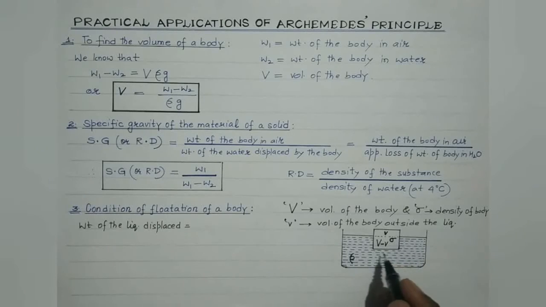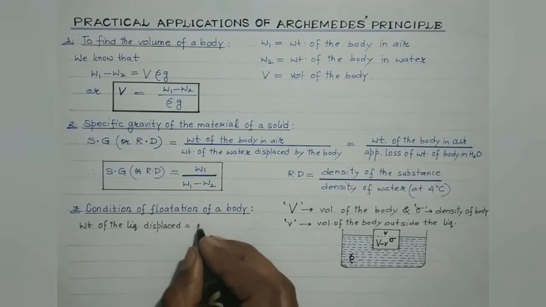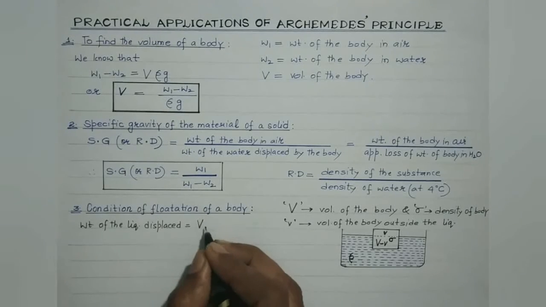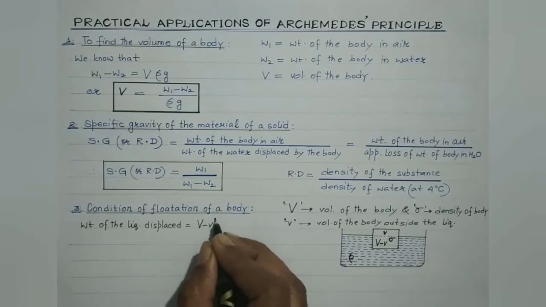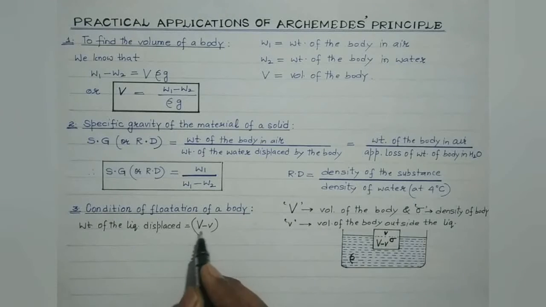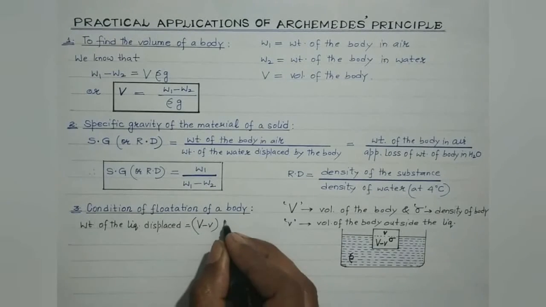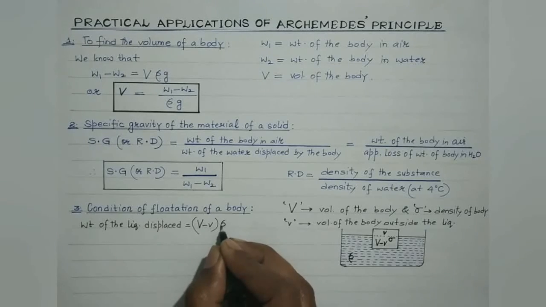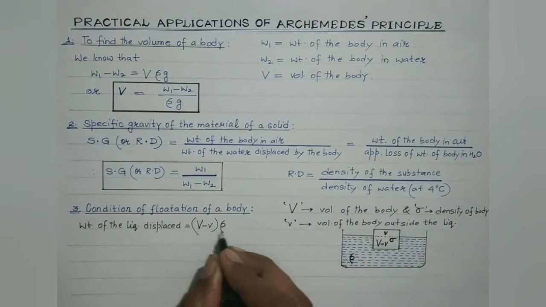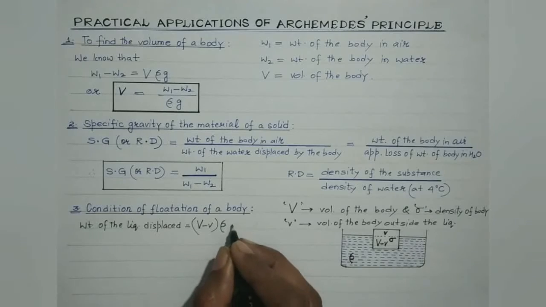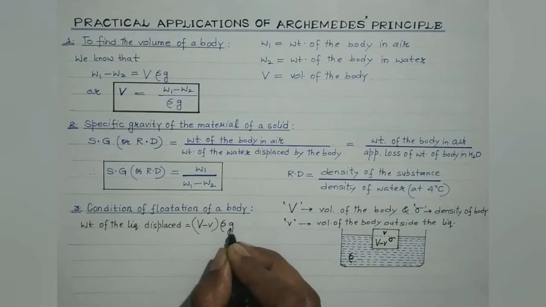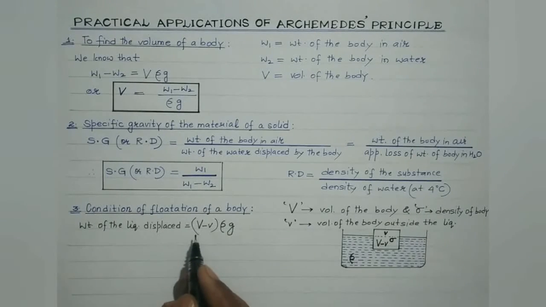Now volume of the body which is submerged inside this liquid is capital V minus small v. So the volume of the liquid displaced would be capital V minus small v. And when this volume of this liquid displaced is multiplied with the density of the liquid, then it becomes mass of the liquid displaced. And when this mass of the liquid displaced gets multiplied with small g, then it becomes weight of the liquid displaced.